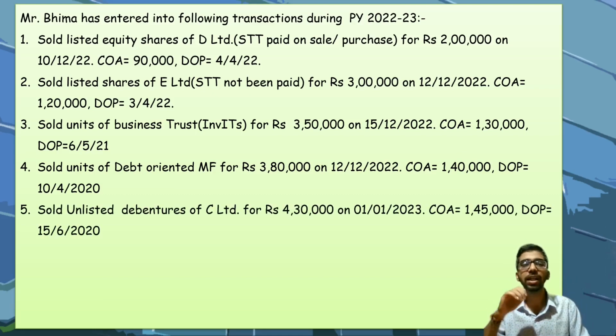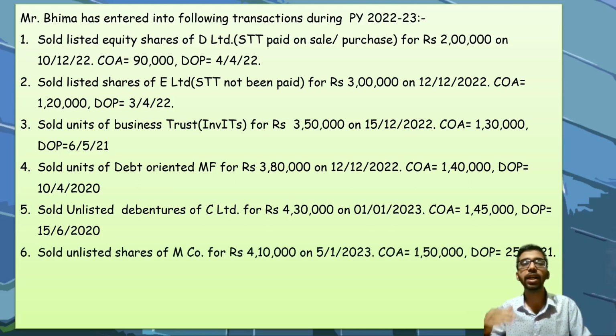Fifth, sold unlisted debentures of some company for 4,30,000. Its cost of acquisition is 1,45,000. Sixth, he has sold unlisted shares of some company for 4,10,000. Its cost of acquisition is 1,50,000. These are the transactions he has made during 22-23.